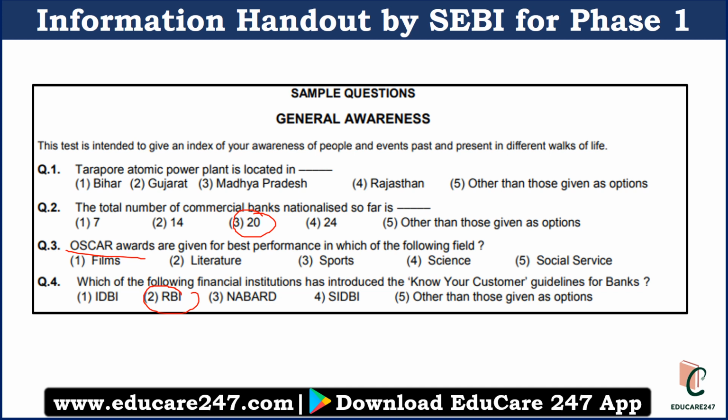So in the last 15 days you have to focus on these topics. You don't have to read all genealogy, you don't have to read a huge book like Manorama yearbook or Lucent. You just have to focus on selected topics so that you can clear the cutoff or you can score well.